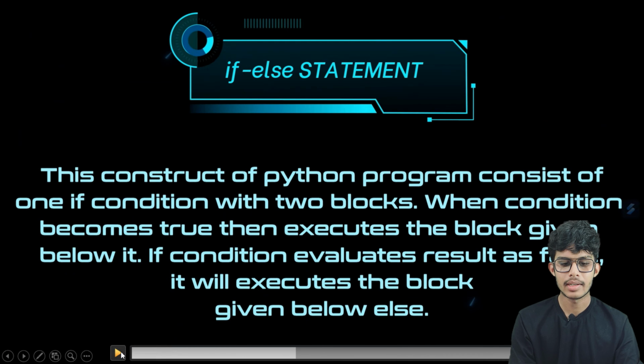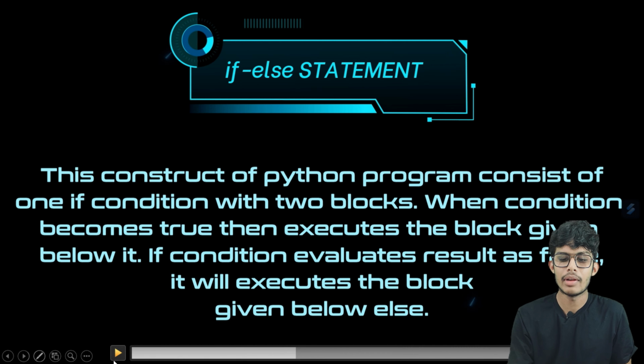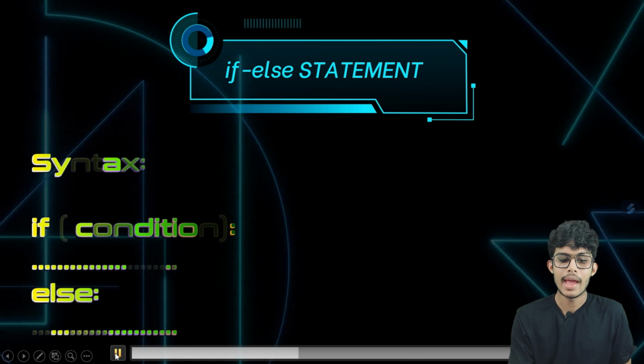So the second statement is the if-else statement. This construct of a Python program consists of one if condition with two blocks. When the condition becomes true, then execute the block given below it. If the condition evaluates as false, it will execute the block given below else.